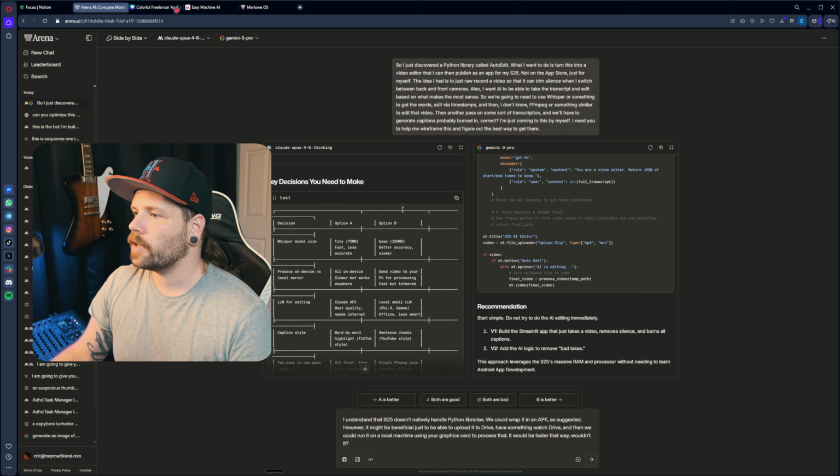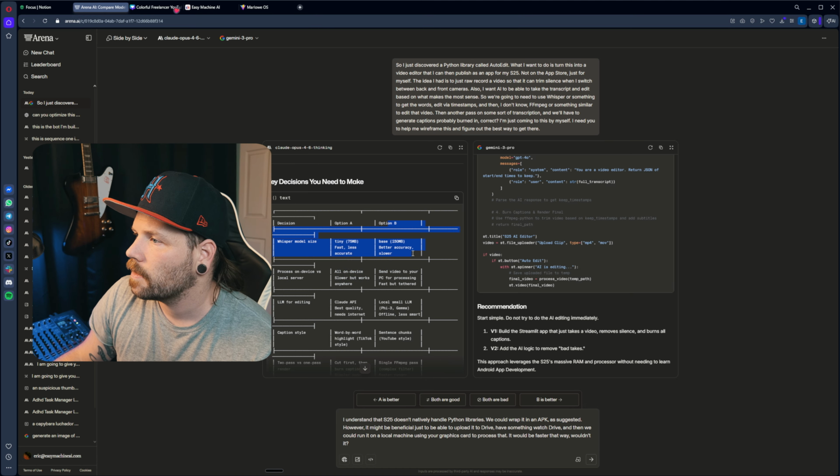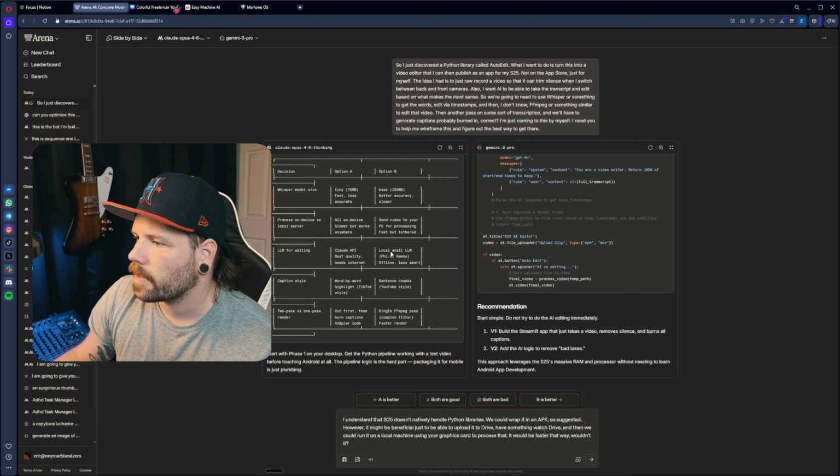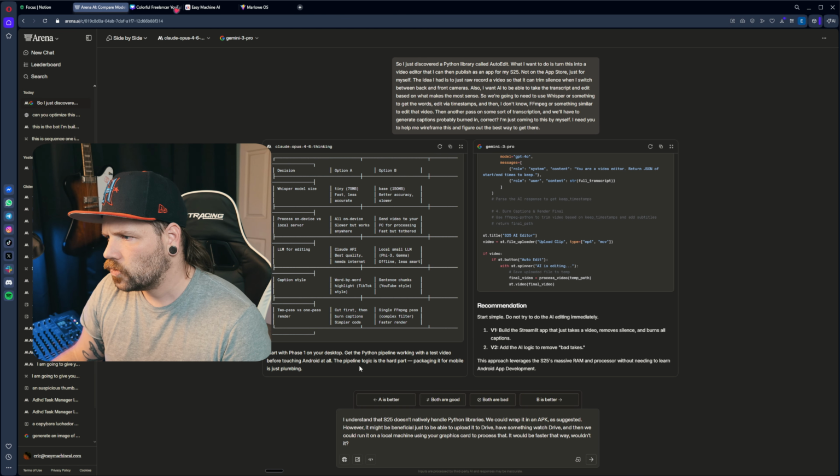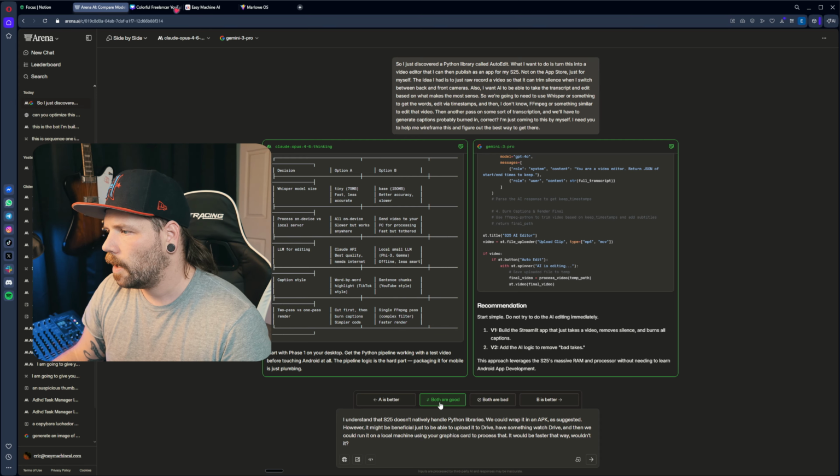Oh, look. Okay. See, look. This is great. It actually talked about sending it to the PC. Start with phase 1 on your desktop. Pipeline logic is the hard part. Packaging it for mobile is just the... Okay, cool. Both are good.